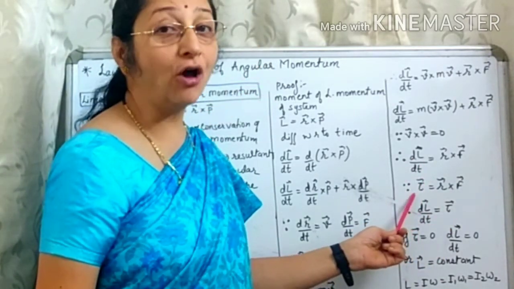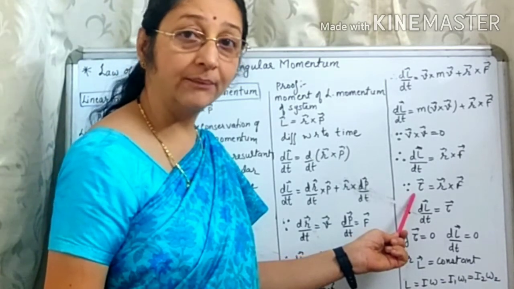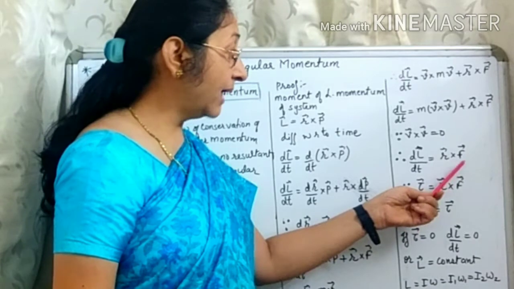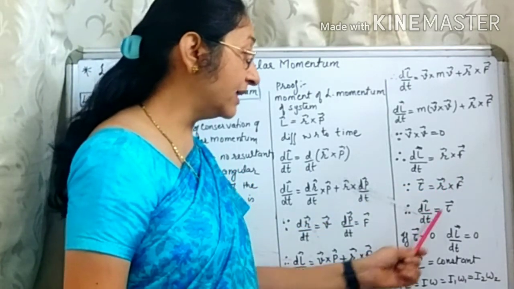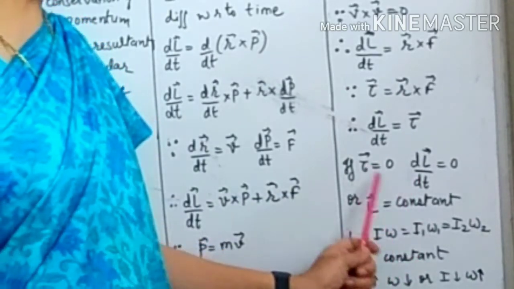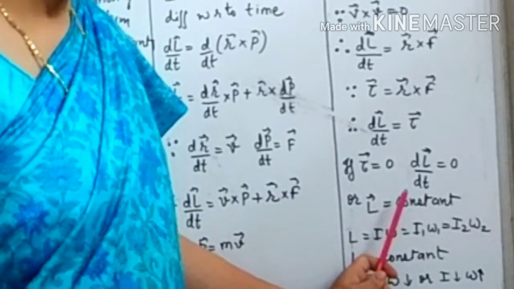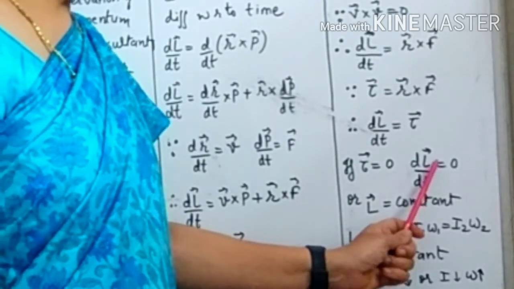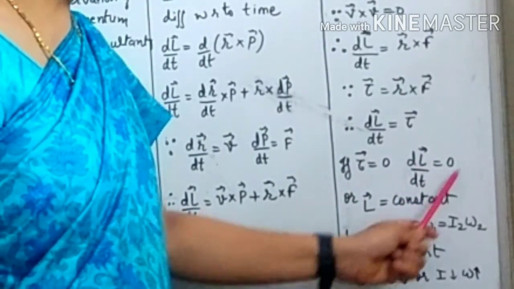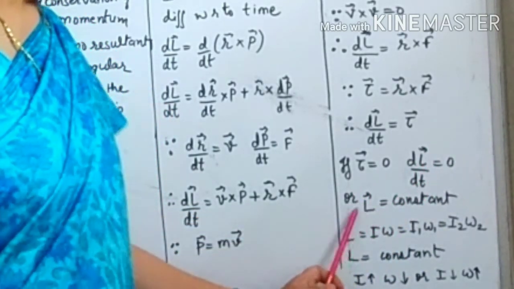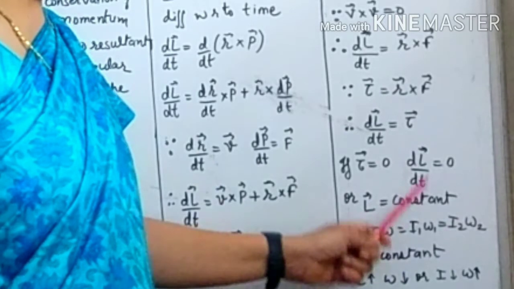That is the torque acting on the body or the system. So, instead of r cross F we can write dL by dt is equal to torque. Now, if this torque is equal to 0, then dL by dt, the change in angular momentum per unit time, will also be equal to 0. So, L equal to constant.